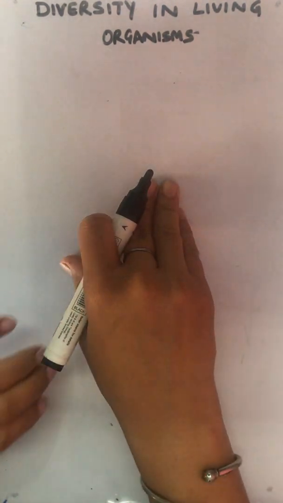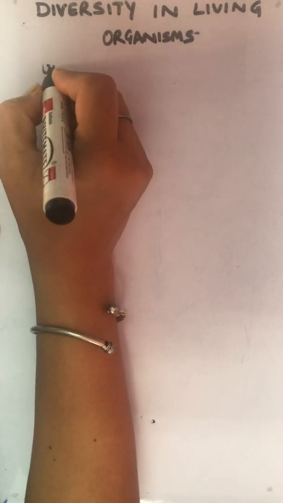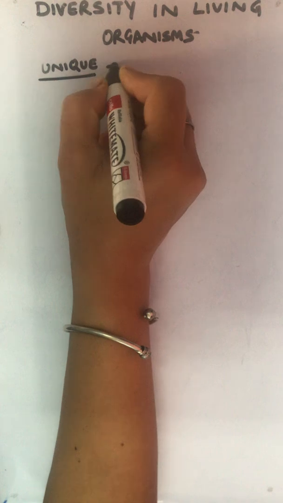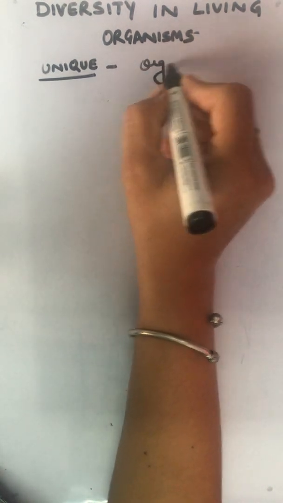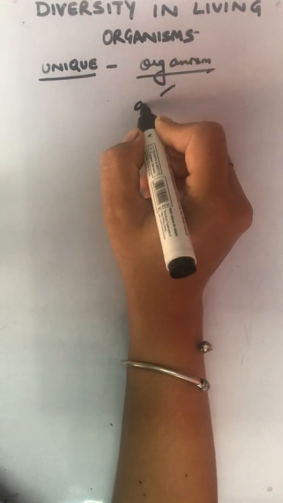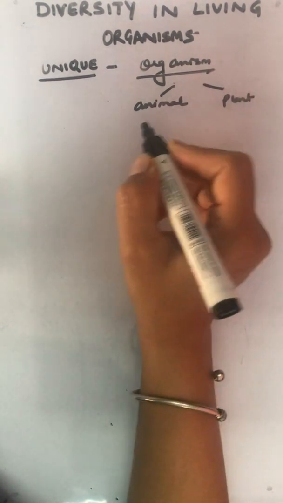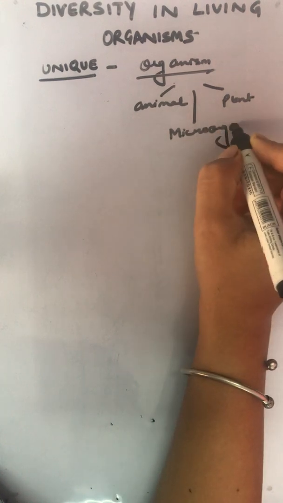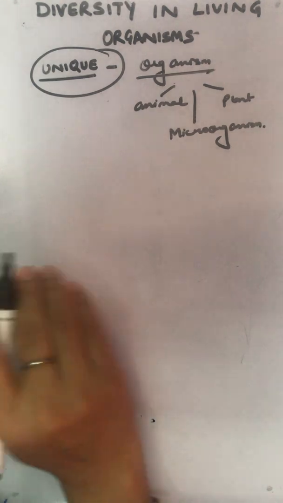Moving to our chapter, diversity in living organisms. What is the meaning of unique? If we say that each organism or every organism in this living world, whether an animal or a plant, may be a microorganism, is unique in itself.